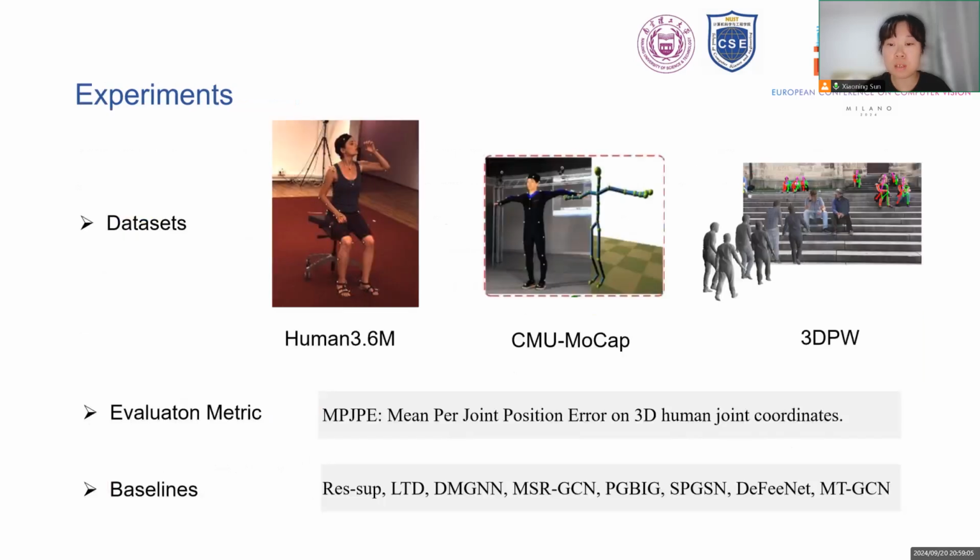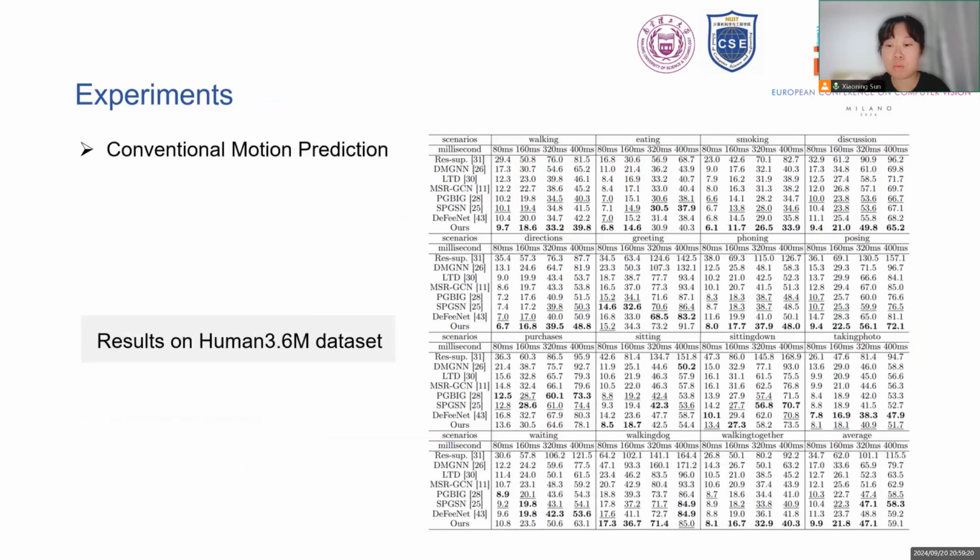We conduct experiments on the Human3.6M, CMU Mocap and 3DPW datasets. We use mean per joint position error on 3D human joint coordinates as our evaluation metric. For the conventional setting, we predict future motions based on complete historical observations. The results of baselines and our method on the Human3.6M dataset are shown in this table.